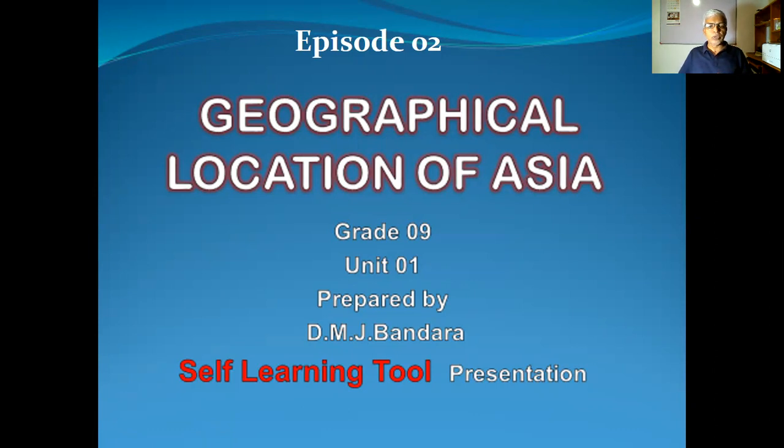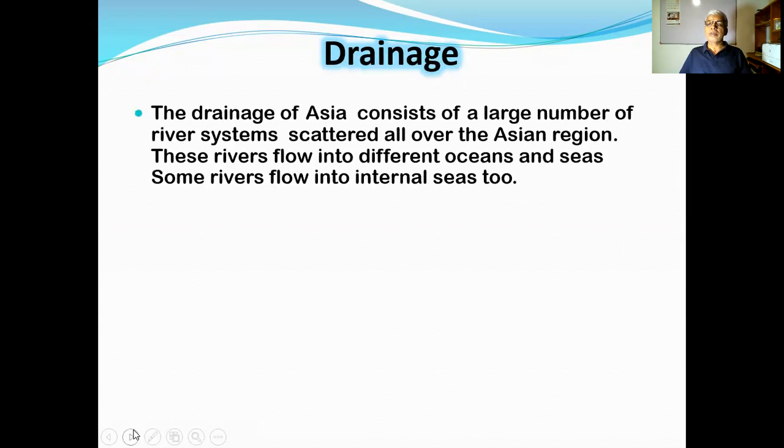Episode 2, Geographical Location of Asia. So, we will discuss the drainage. Then what is drainage? How is the drainage pattern of the Asian region set and what are the major parts of the drainage? Simply, drainage means the removal of water from one area to another area, or in Sinhala we call it Jalavahana.